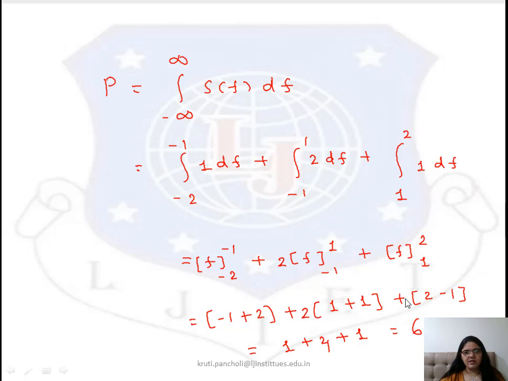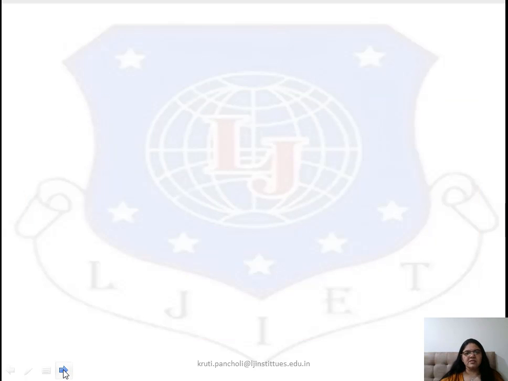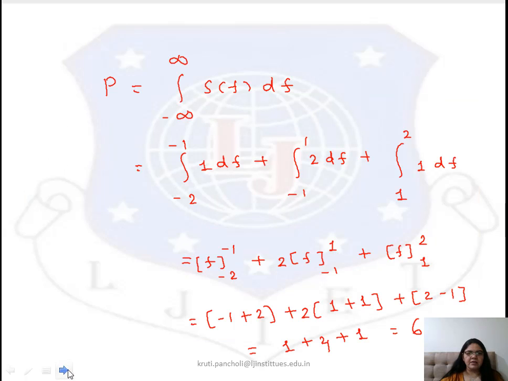So the answer is 6. For this power spectral density, the power is the area under the power spectral density function, and that gives you the answer. So this is the example on the power spectral density and finding the average power.